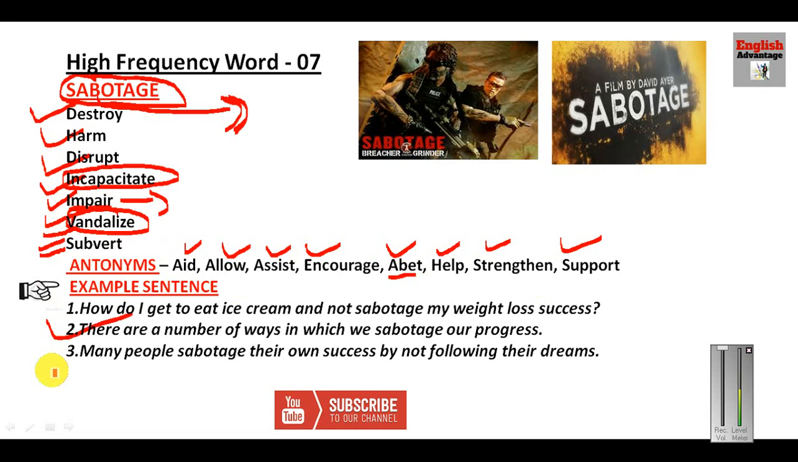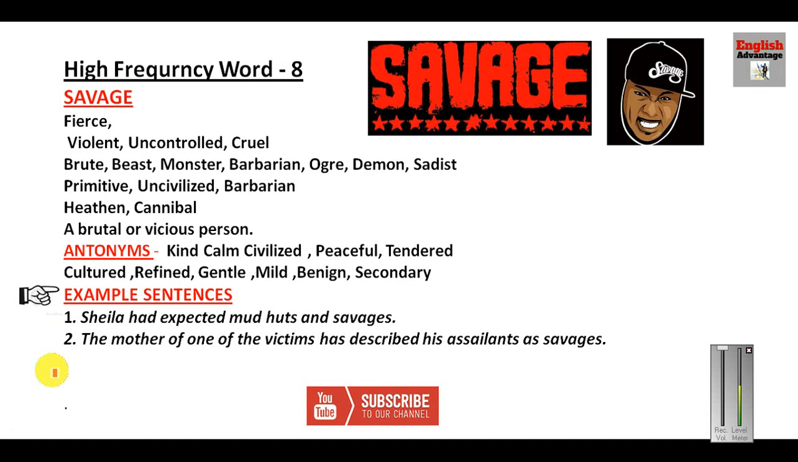How do I get to eat ice cream and not sabotage my weight loss success? There are a number of ways in which we sabotage our progress. We destroy or we harm our progress. Many people sabotage their own success by not following their dreams. It's true. They sabotage. They kind of harm their success.